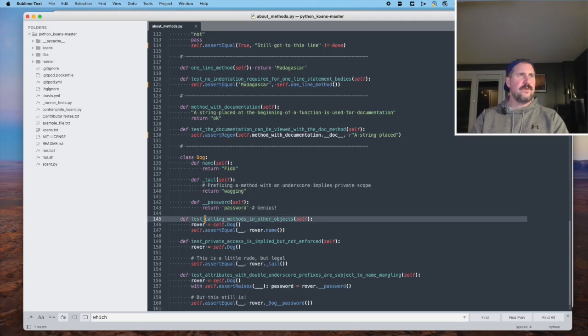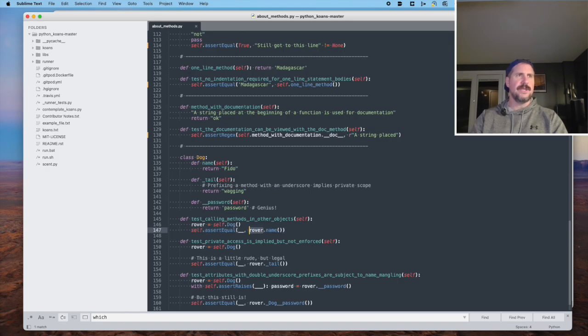On line 145, test calling methods in other objects. Okay, so we have a variable rover set to self.dog. We say assert equal, and we call the name method on rover.